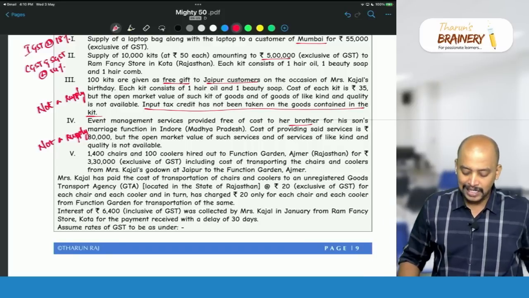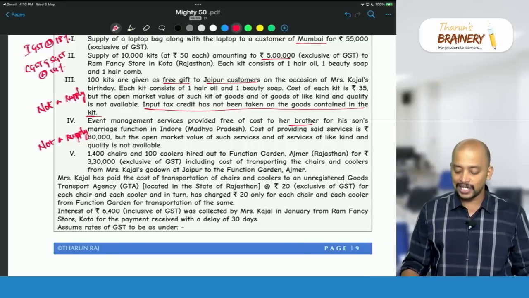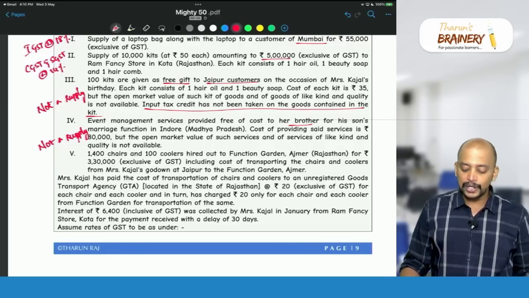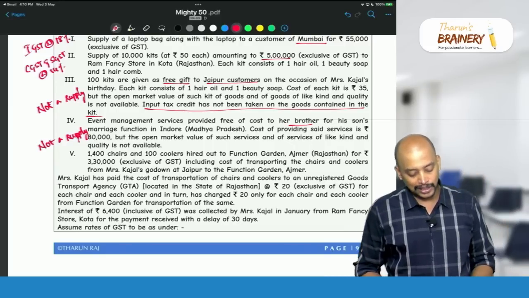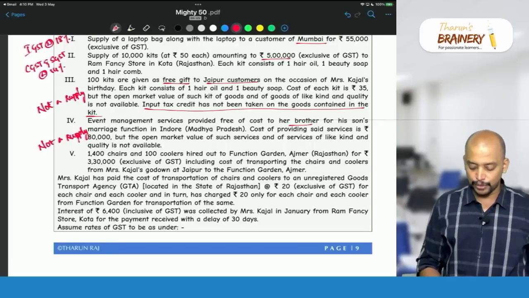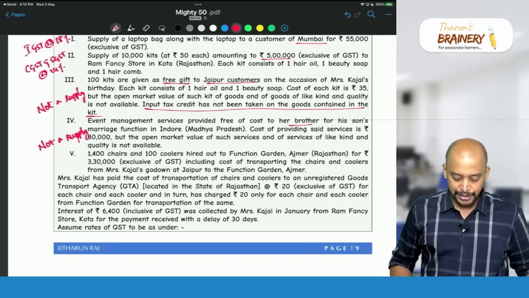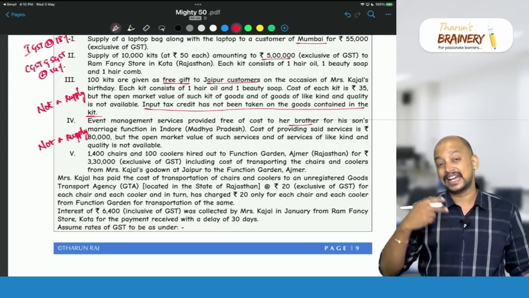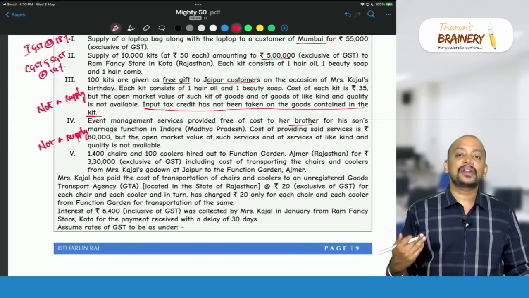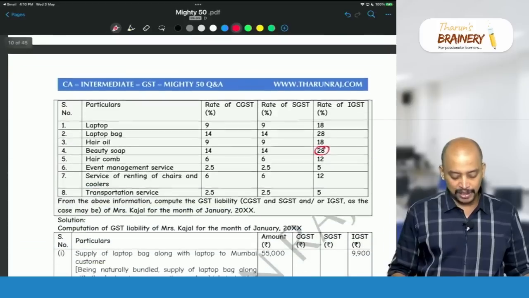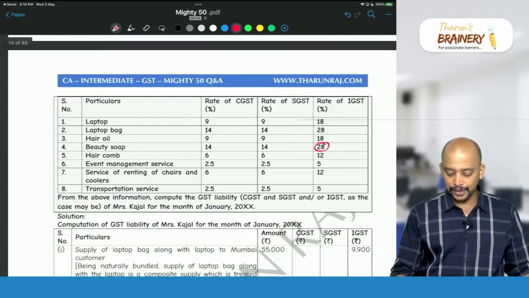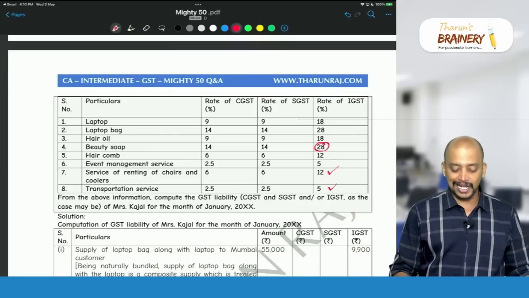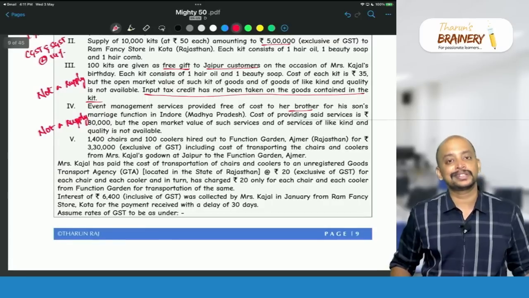1400 chairs and 100 coolers hired out to Function Garden, Ajmer, Rajasthan for rupees 3,30,000 exclusive of GST, including cost of transporting the chairs and coolers from Mrs. Kajal's godown at Jaipur to the Function Garden, Ajmer. So now what will be taken as the supplies here? Two supplies are there: hiring of chairs and coolers, and the second supply is transportation. Both are taxable. Hiring, renting of chairs and coolers 12% and transportation 5%. Both are taxable and naturally bundled in the ordinary course of business.